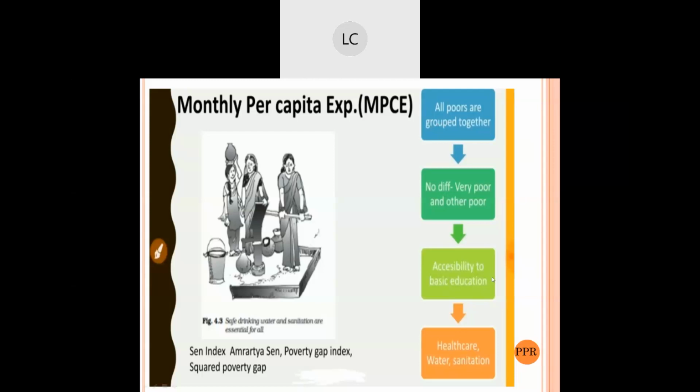Can you think that the group of poor people can be identified on the basis of monthly per capita expenditure? On this basis, we say that we cannot identify the poor people by their monthly per capita expenditure. How are you going to know how much an individual poor family spends in the month? See, it depends.